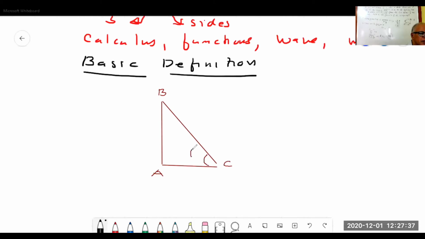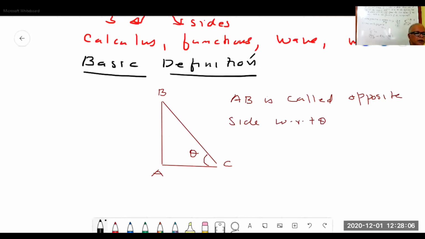AB is called the opposite side with respect to angle theta.